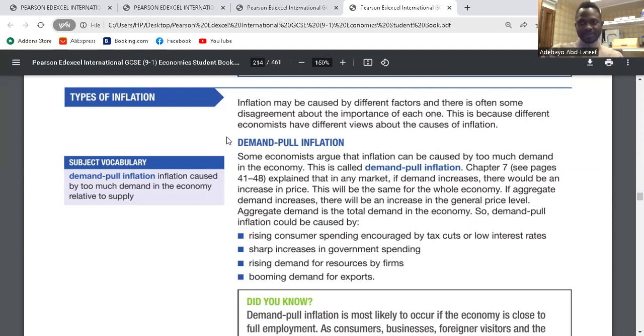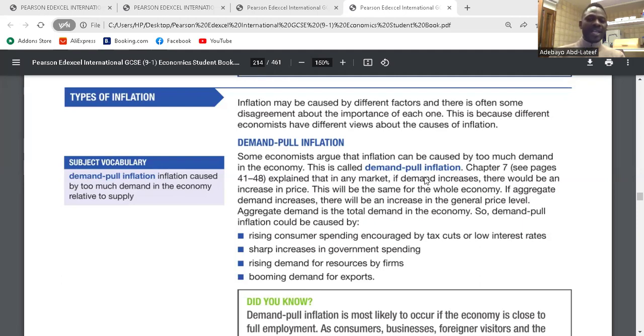The third point, rising demand for resources by firms. Another reason why we could have demand pull inflation is increasing demand by firms in terms of resources they need. Firms also need to buy resources. As soon as the demand within the economy increases, firms will have to expand their output. And to get this done, they have to buy more resources. So increasing demand for resources will bring about demand pull inflation for the suppliers.